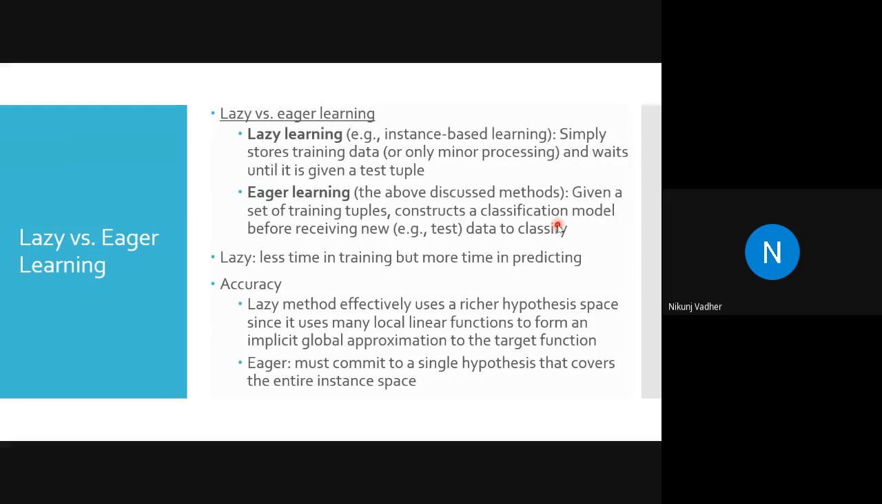Lazy learner: less time in training but more time in predicting. Why? Because it will learn from the entire data set. Although it is mentioned here that there is less time in training, in most cases of a lazy learner there won't be any need for training. At runtime, it will create the structure.